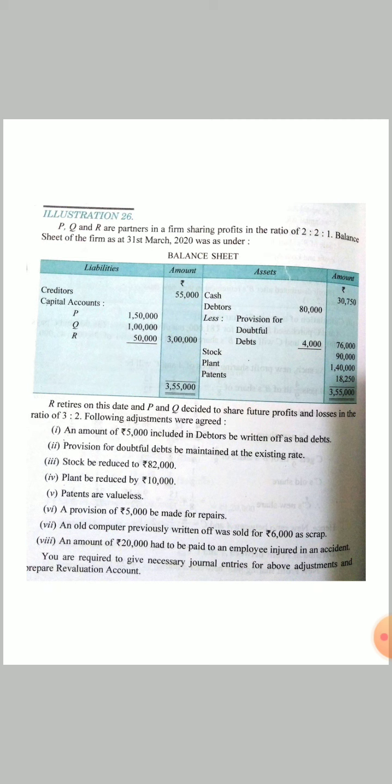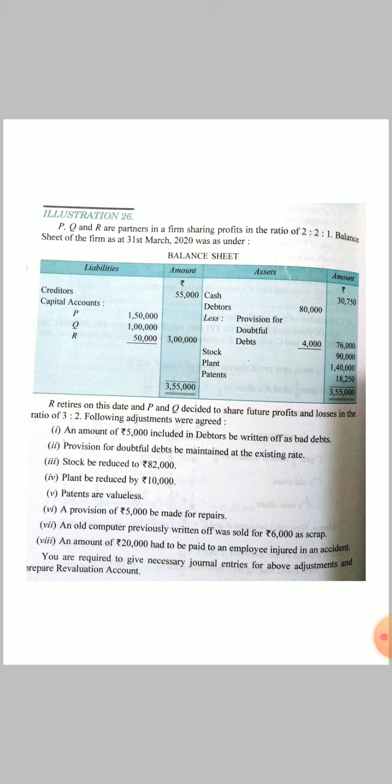Balance sheet is given, there are creditors and capitals. In assets, there are cash, debtors, provisions, stock, plant, and patents. R retires from the firm and P and Q decide to share future profit and loss in the ratio of 3 to 2. That means there is a change in profit sharing ratio, and P is now getting more, Q's share is remaining the same. That means only P has gained. But the adjustments are there regarding revaluation of assets and liabilities.